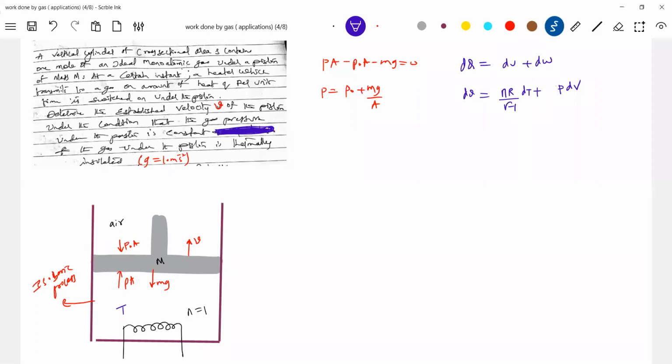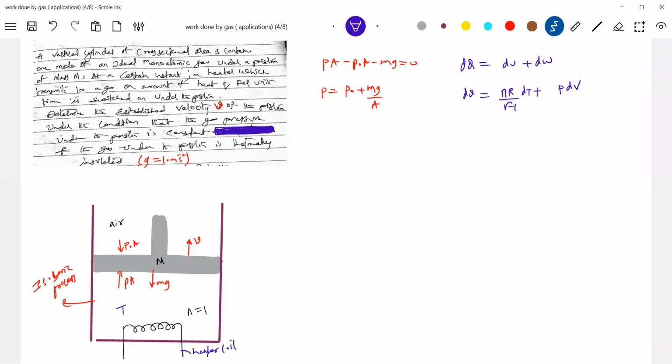Determine the established velocity of the piston on condition that the gas pressure under the piston is constant, and the gas under the piston is thermally insulated. Instead of saying mass and pressure, let me express it here with pressure P. This is the heat Q supplied by the heater coil.